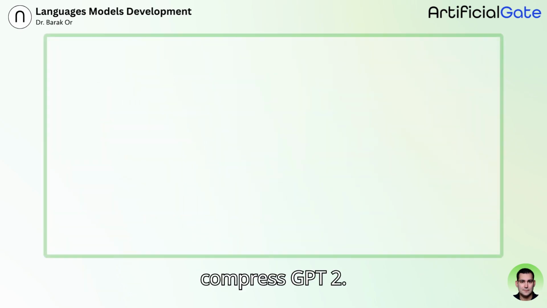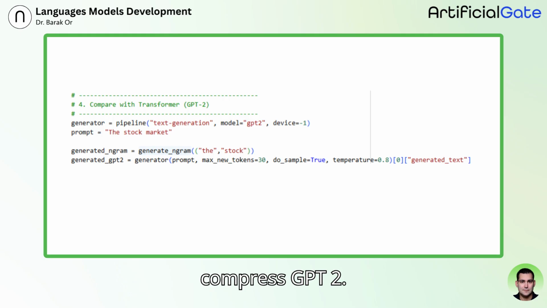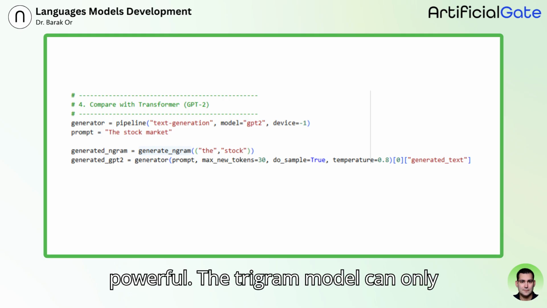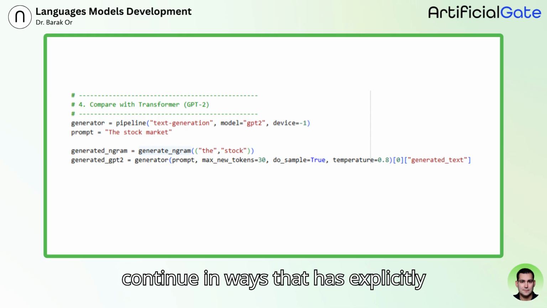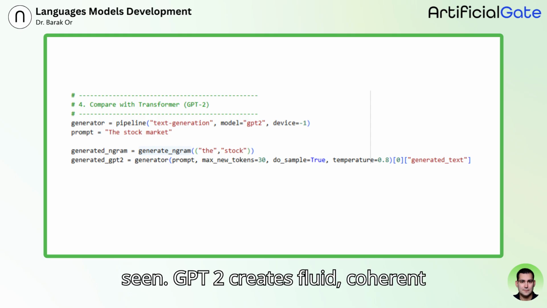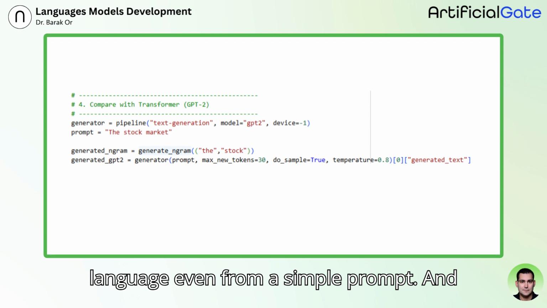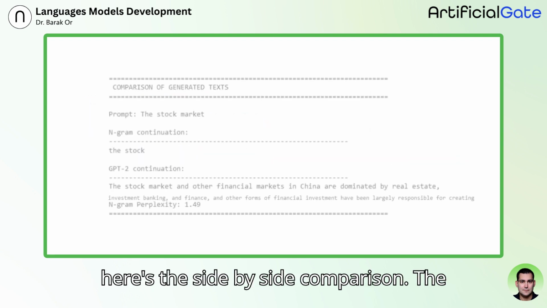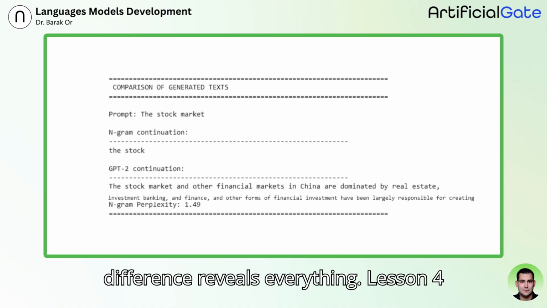Now we compare this classical model to GPT-2, a tiny transformer yet dramatically more powerful. The trigram model can only continue in ways it has explicitly seen. GPT-2 creates fluid, coherent language, even from a simple prompt. And here's the side-by-side comparison. The difference reveals everything Lesson 4 is about.